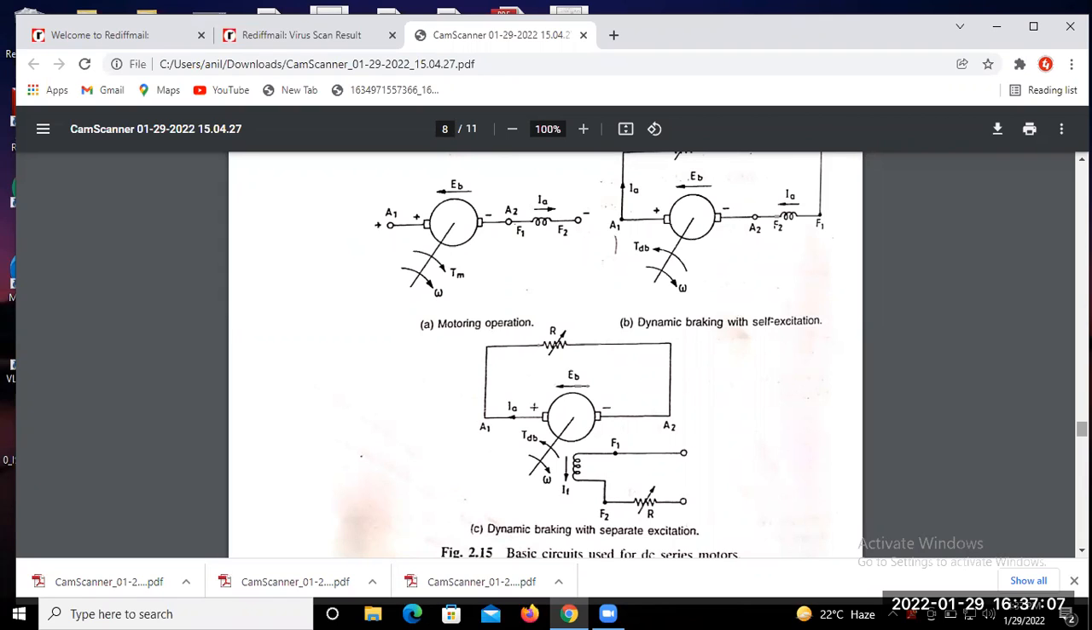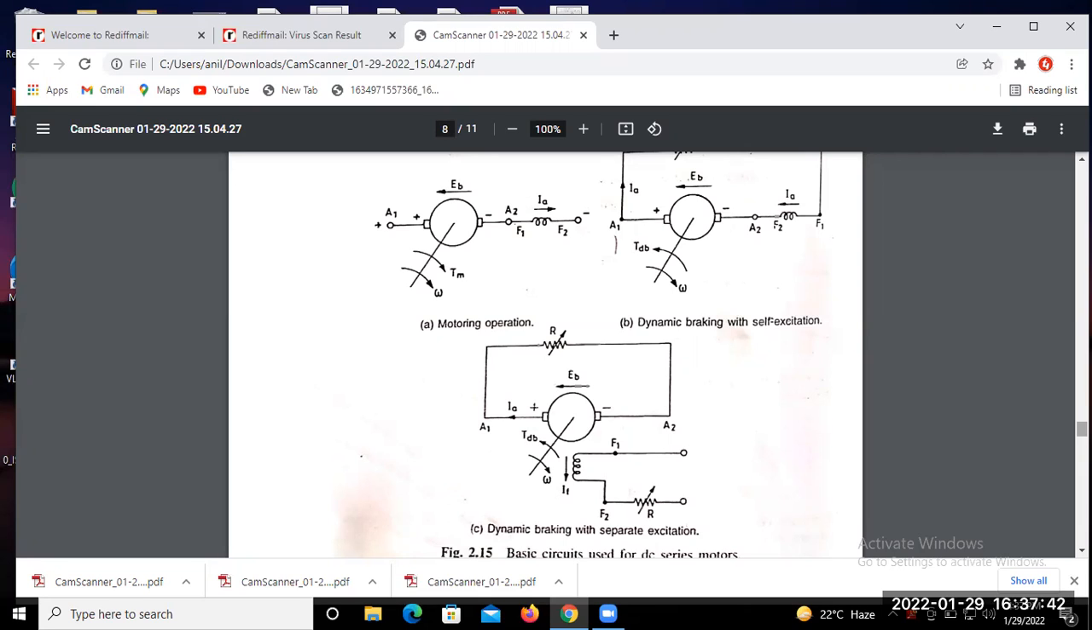Sir, self-excited means no other supply will be given to the system. Whatever you want to supply, give to the machine with the one supply, either in the armature coil or maybe the field coil. And separate excitation means the field winding is excited from a separate source, not the armature coil.